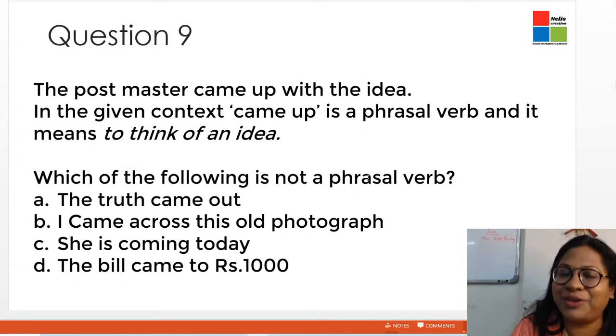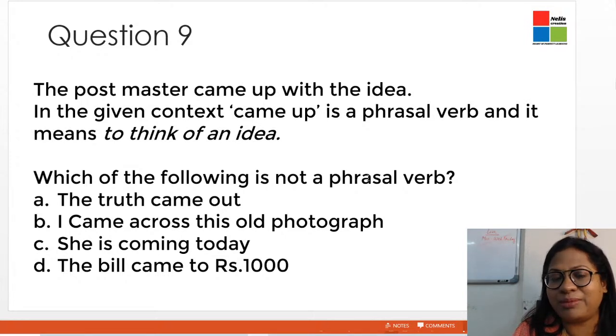Phrasal verbs are a little tricky. When you listen to the words, you will see that the literal meaning and the meaning of the phrase are different and quite confusing and puzzling. So the truth came out, the word came out is a phrasal verb. It means the truth got revealed. The second one, I came across this old photograph. Came across, probably I was searching for something and suddenly I got this old photograph.